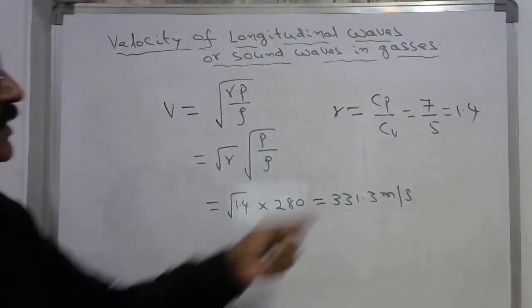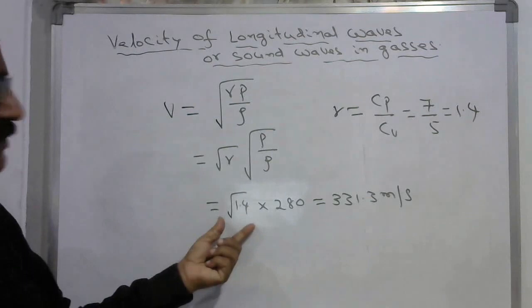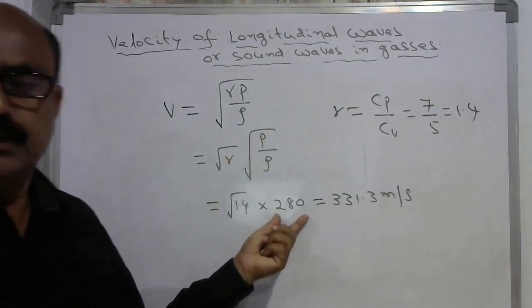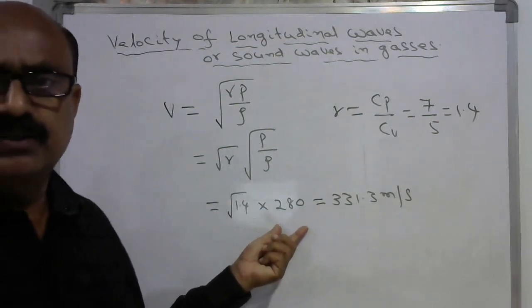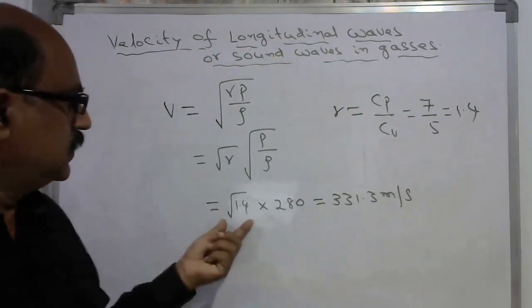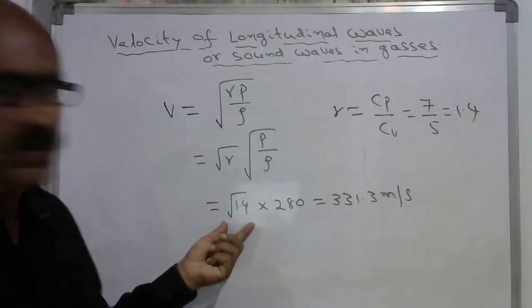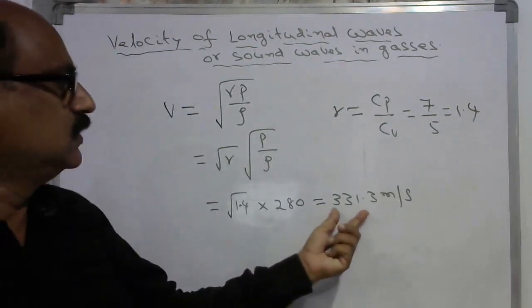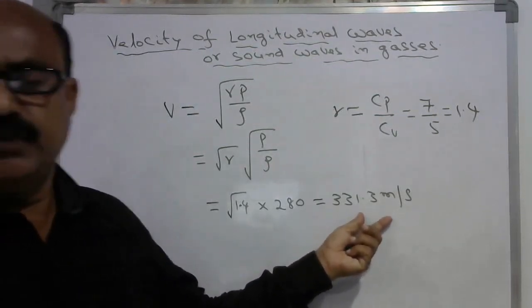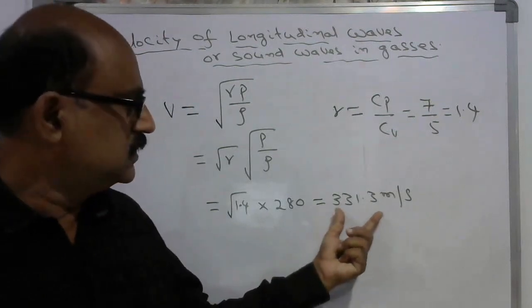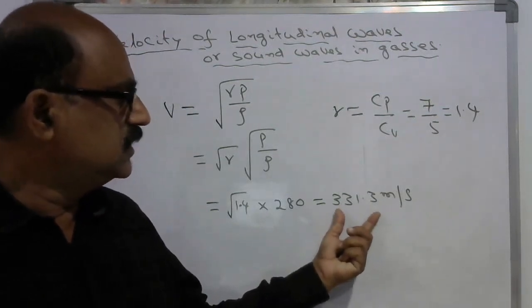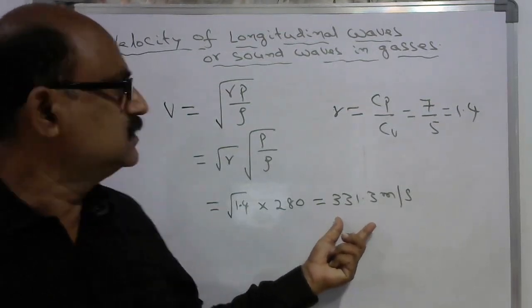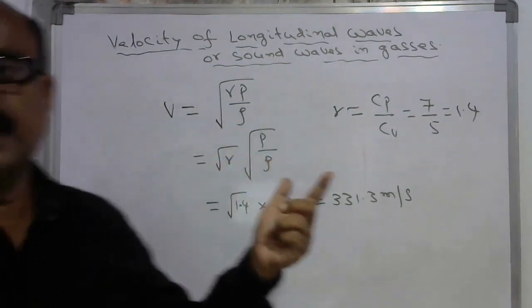The root P by rho is already obtained as 280 according to Newton's formula, and if you multiply this with under root 1.4, you will get 331.3 meters per second. Now this theoretical value almost coincides with the experimental value, hence this was found correct.